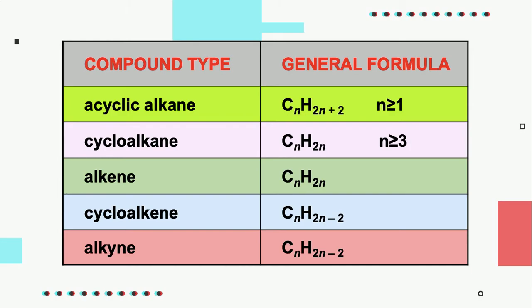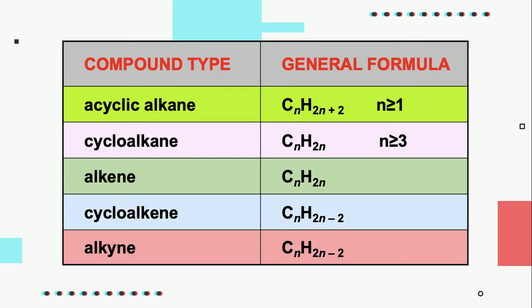This is the list of general formulas for different compound types in hydrocarbons. For an acyclic alkane, the general formula is CnH2n+2, where n is equal to or greater than 1. For cycloalkane and alkene, they have the same general formula, CnH2n.